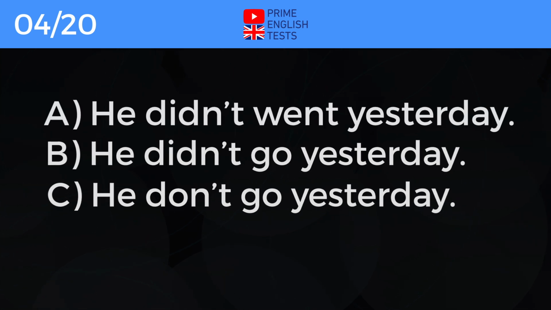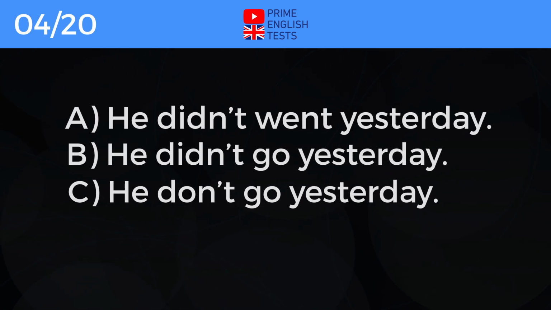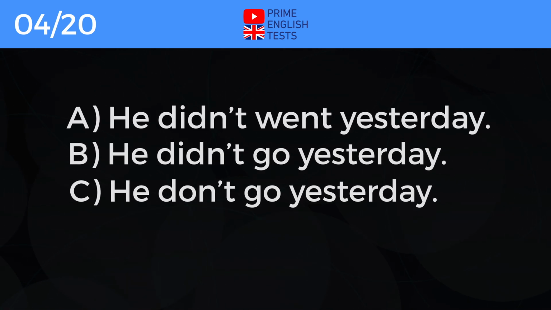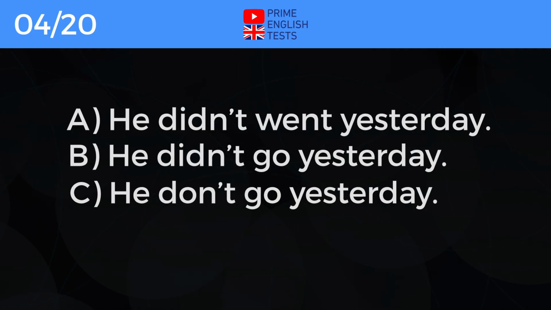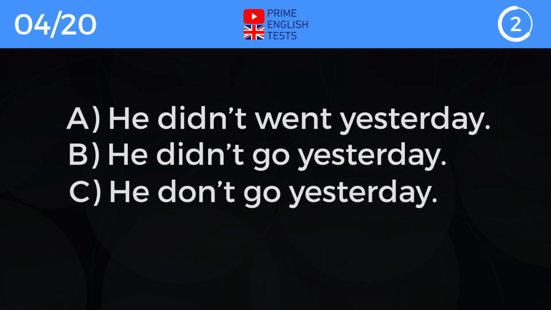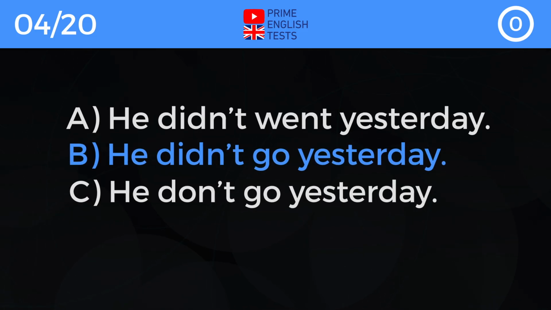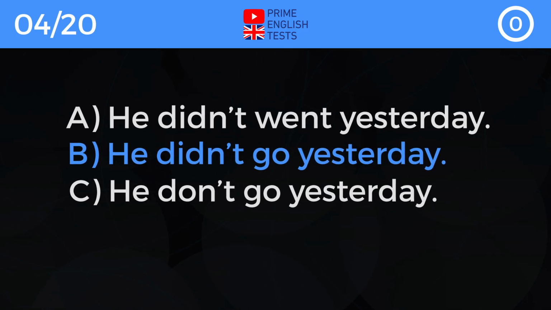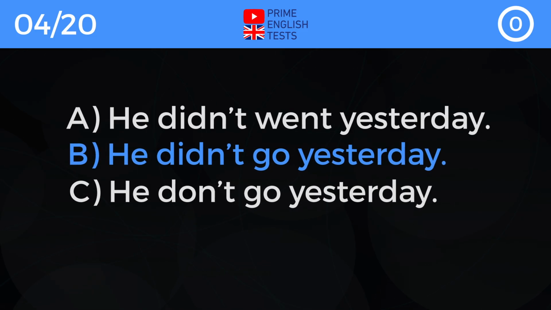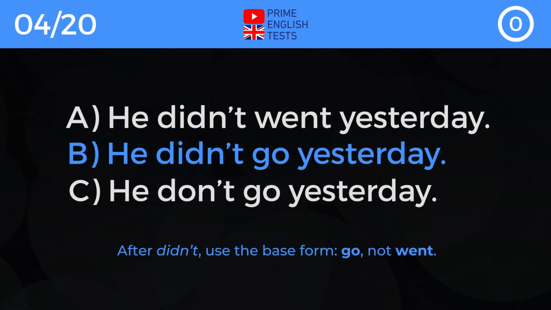A. He didn't went yesterday. B. He didn't go yesterday. C. He don't go yesterday. Correct answer is B. He didn't go yesterday. After didn't, use the base form.